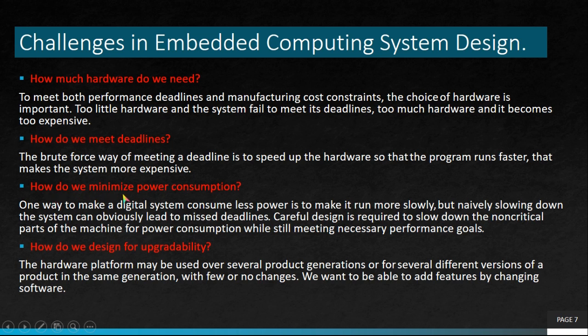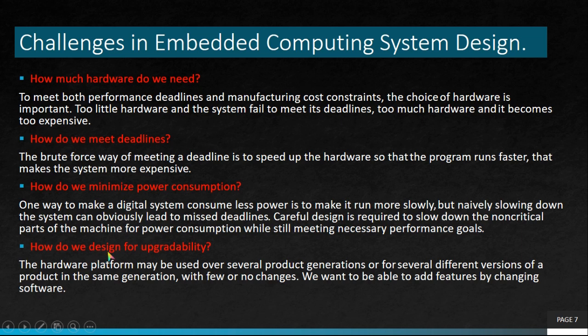Next one is how do we minimize power consumption. One way to make a digital system consume less power is to make it run more slowly. But if we make the system run slowly, it will slow down the system and it leads to missed deadlines. This cannot happen. Careful design is required to slow down the non-critical parts of the machine. So the non-critical parts of the machine must be slowed down while meeting necessary performance goals.